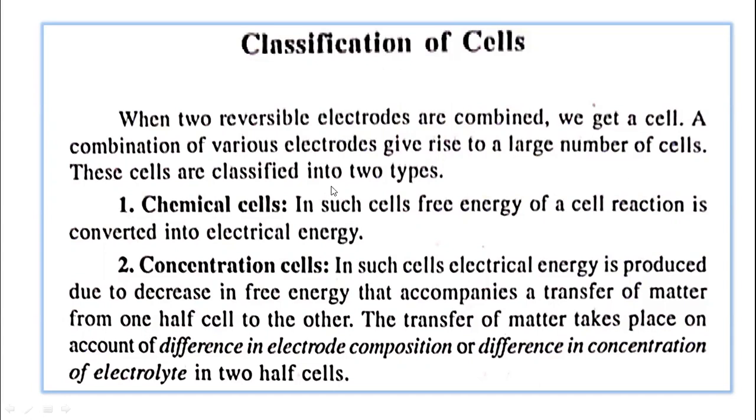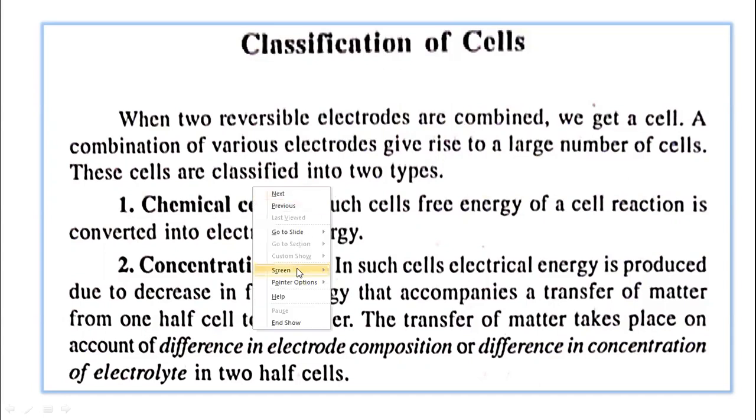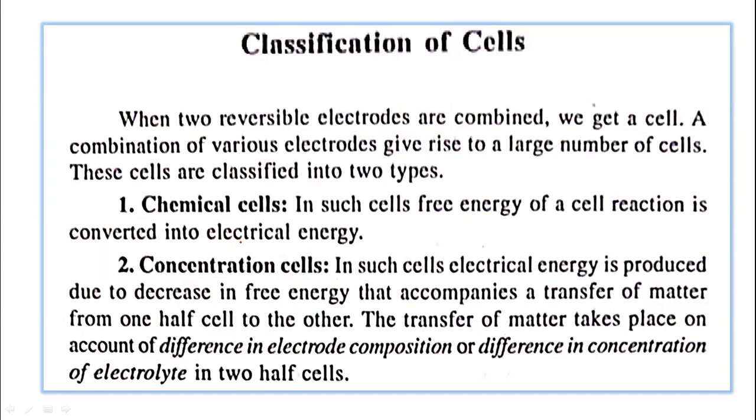The first one is a chemical cell. The first cell is called a chemical cell. So you can see here a chemical cell. And the second cell is a concentration cell. Now in a chemical cell, the free energy of the cell reaction is converted into electrical energy. And there is a conversion of chemical energy into electrical energy.